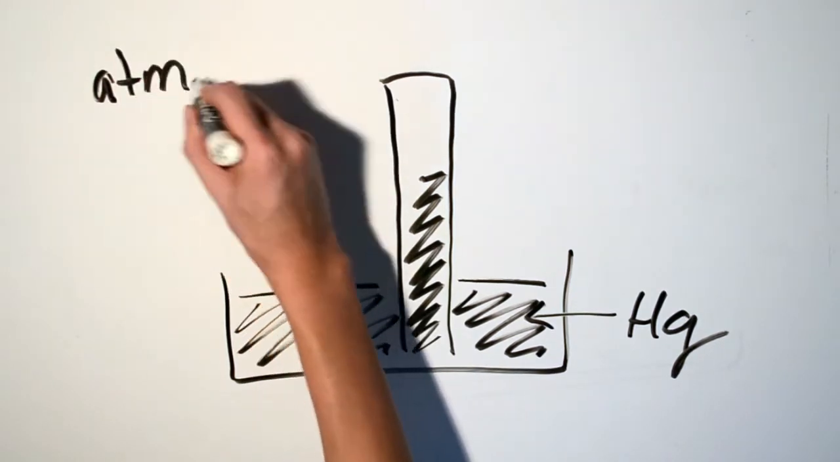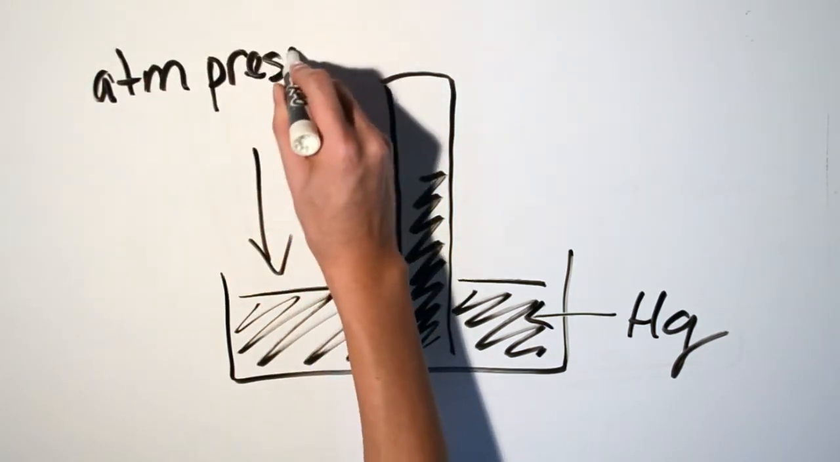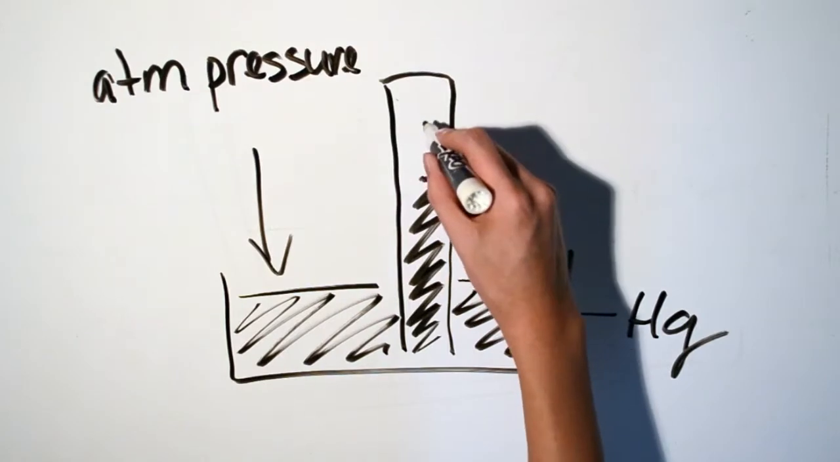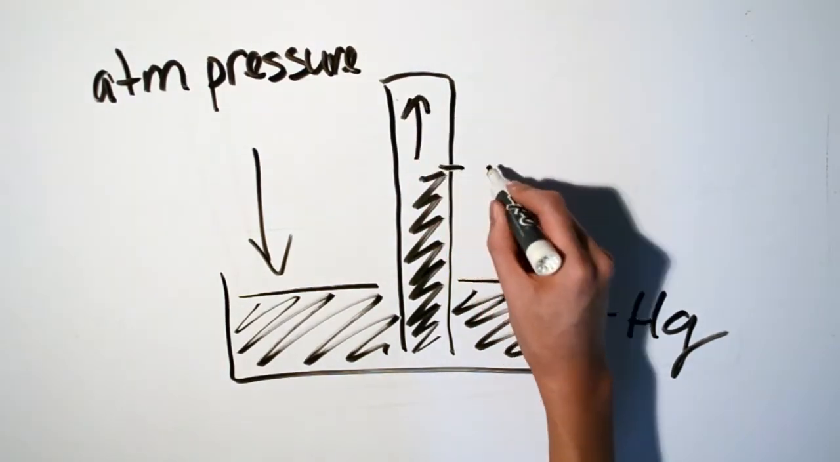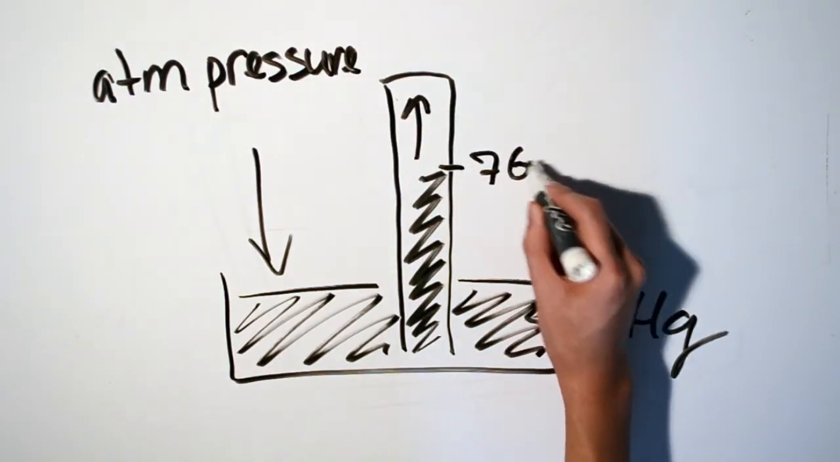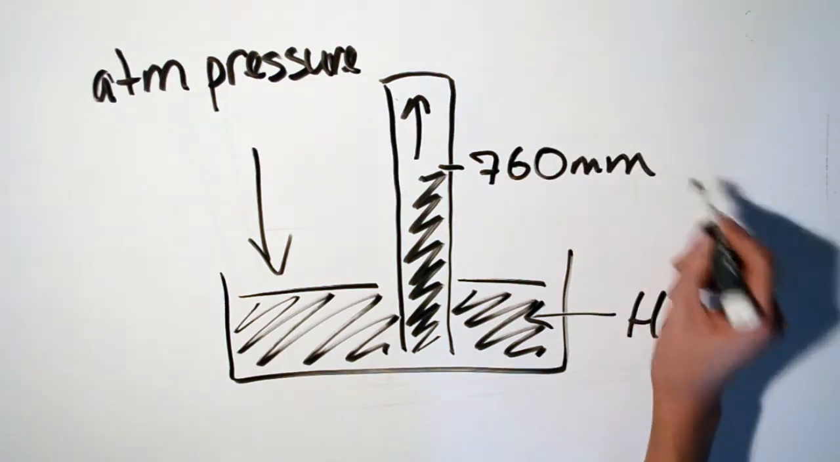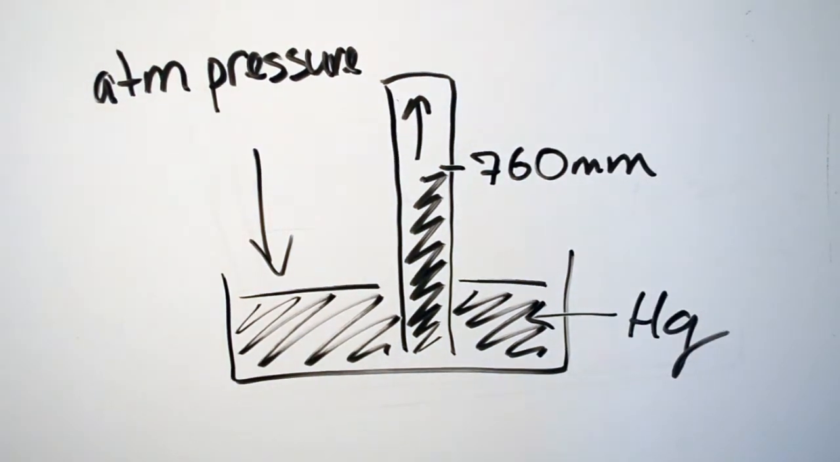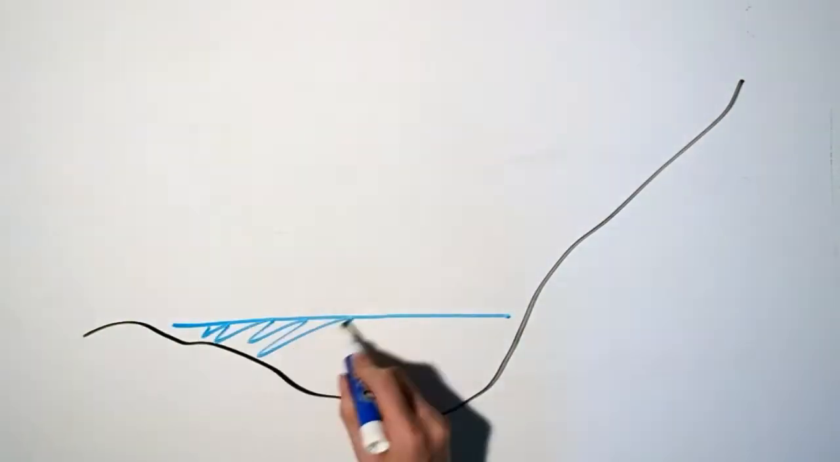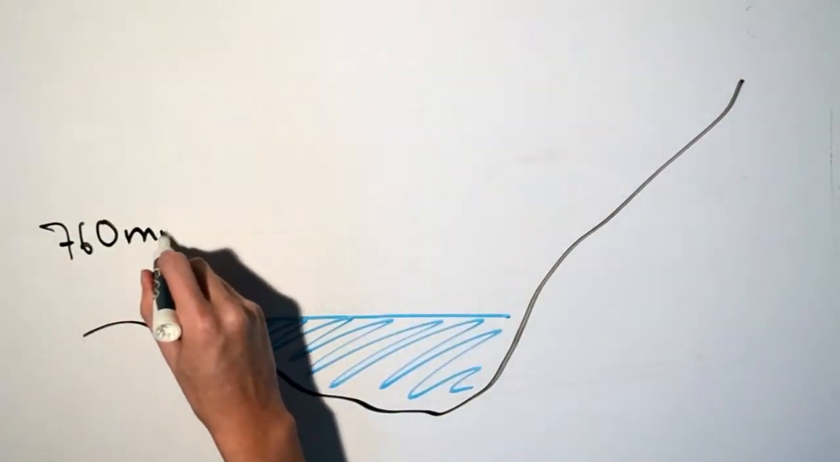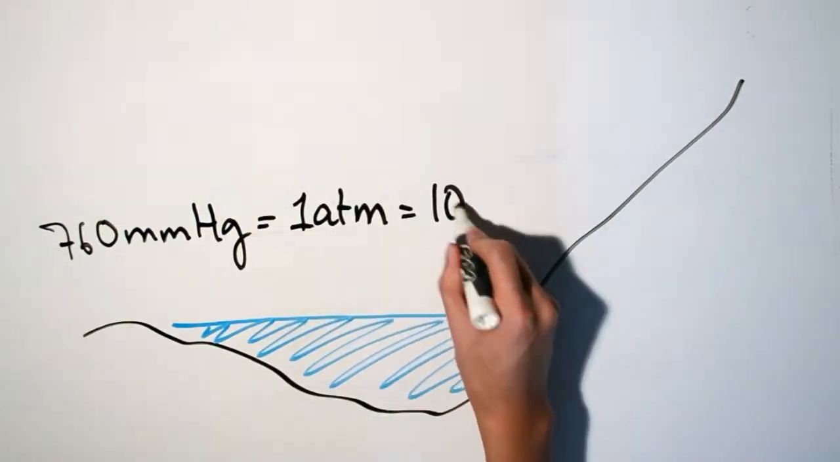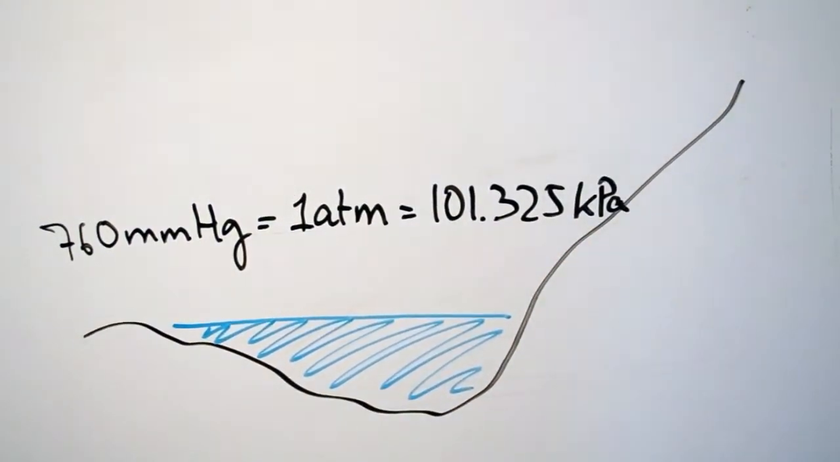At sea level, the height of the mercury column is about 760 millimeters above the surface of the mercury in the dish. The pressure of the atmosphere on the surface of the mercury in the dish is balanced by the downward pressure exerted by the mercury in the column. 760 millimeters of mercury is the same as 1 atmosphere, which is also the same as 101.325 kilopascals.